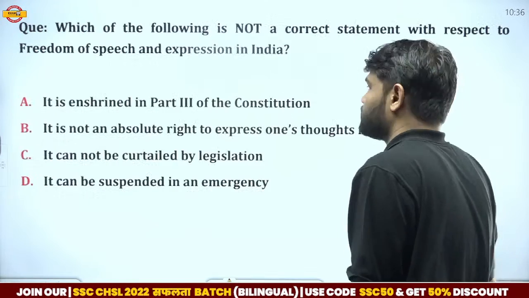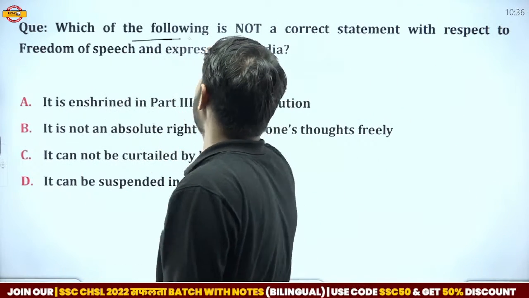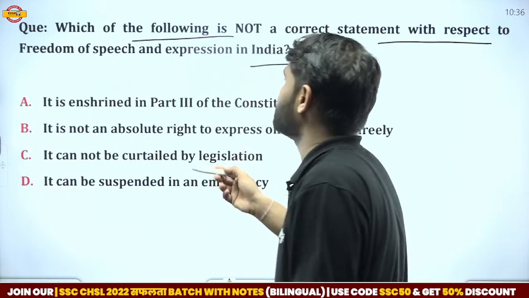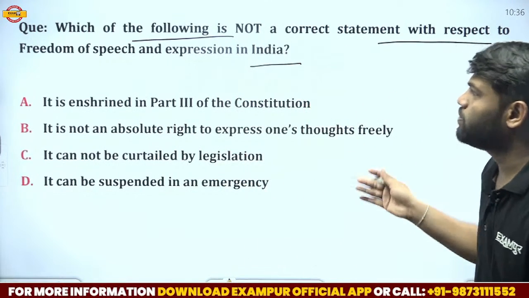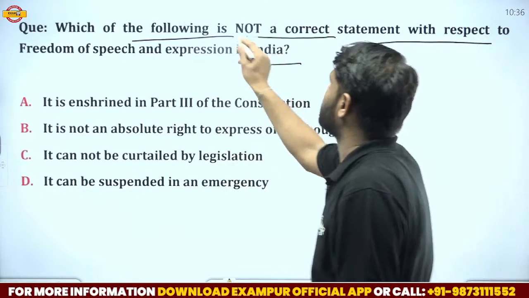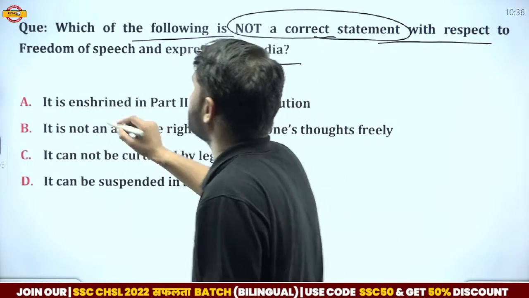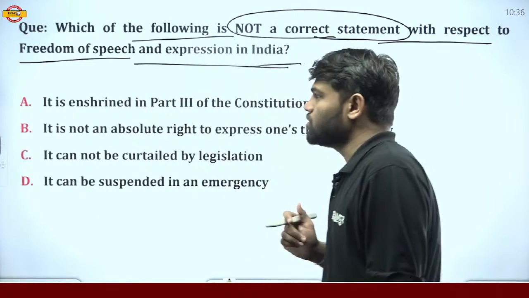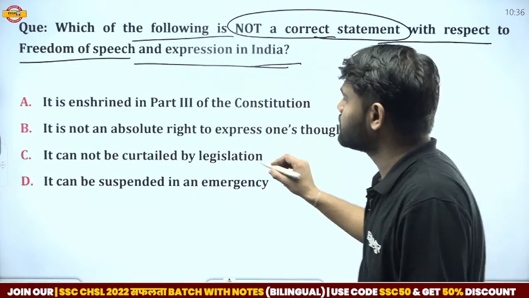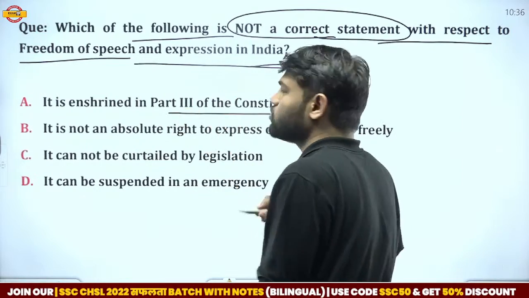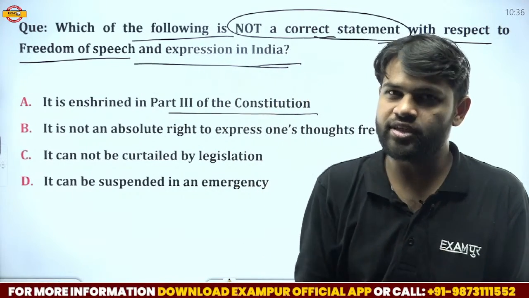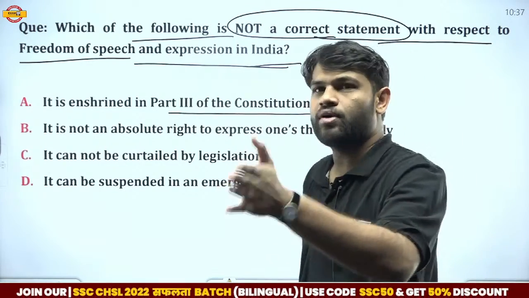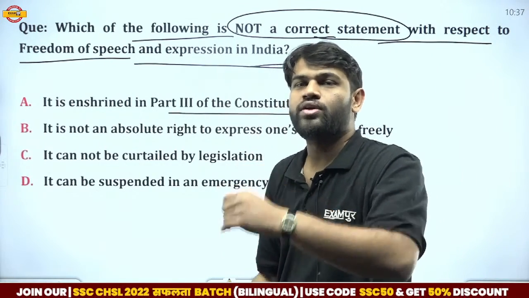Here we have another question. Which of the following is not a correct statement with respect to the freedom of speech and expression in India? Here we have options. The first is that it is enshrined in Part 3 of the Indian Constitution. I think that is a correct statement, because this is mentioned in Part 3, the right to freedom, Articles 19 to 22. So that is the correct statement.